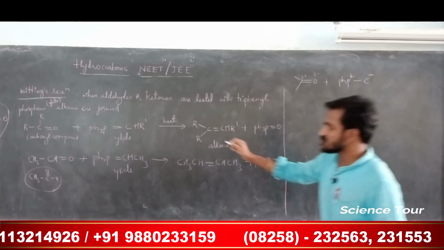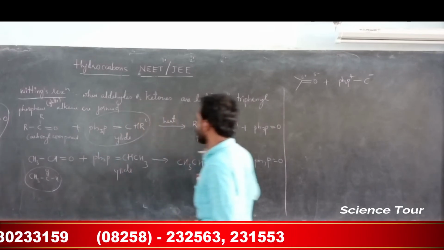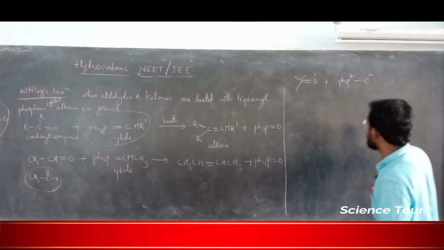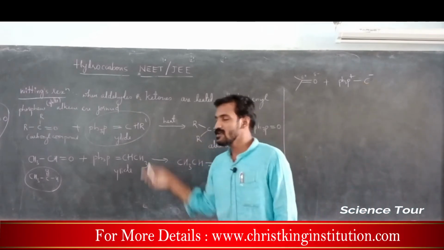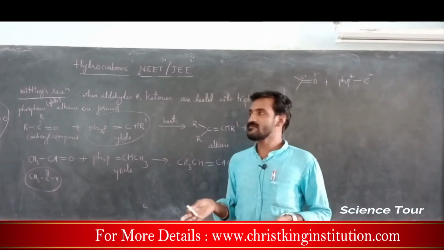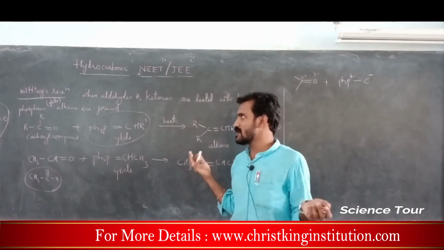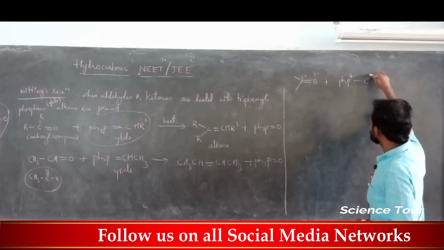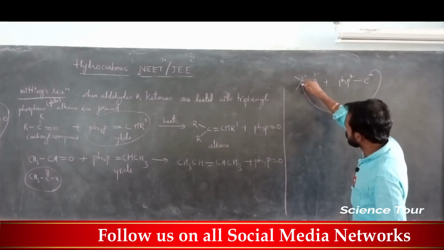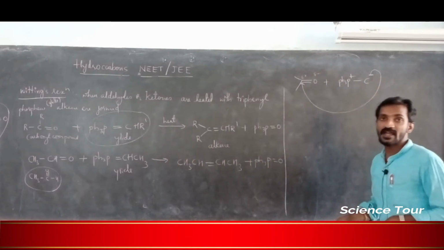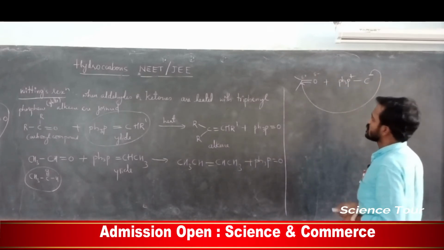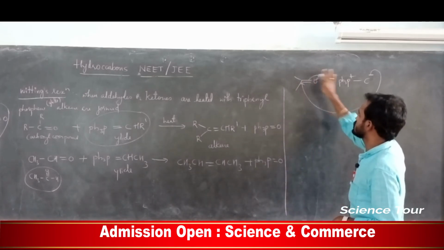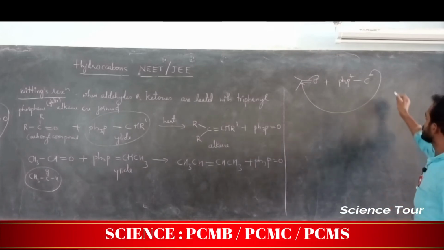My dear students, from this one only we are getting ylide ion. This is actually normal ylide. For the reaction we need ylide ion, but we are not writing it in this particular way, ylide ion is taken. Instead, we can write the definition, ylide ion is taken and alkene is formed. Now the reaction takes place. How the reaction takes place: this negative charge of carbon will go and attack, because it is an ion, ylide ion, attacking this particular carbon, and this bond comes out. So we are getting product, my dear students.